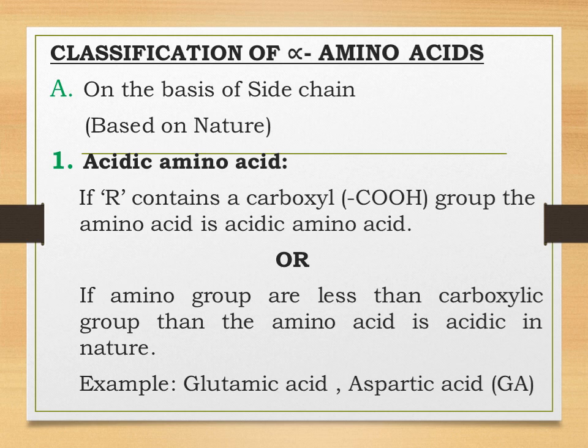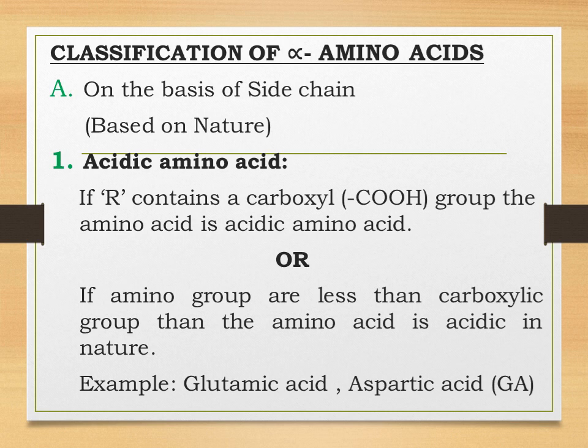So students, if the R contains a carboxylic group, the amino acid is an acidic amino acid. I hope you all understand that when the COOH group, that is the carboxylic group, is more in number as compared to the NH2 group, then it is called an acidic amino acid. The example of acidic amino acid is glutamic acid, which is also written as GLU.